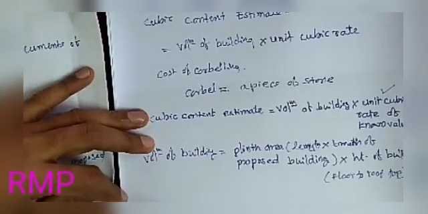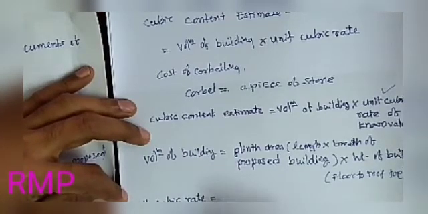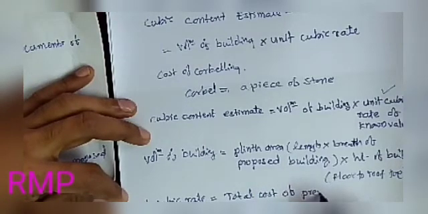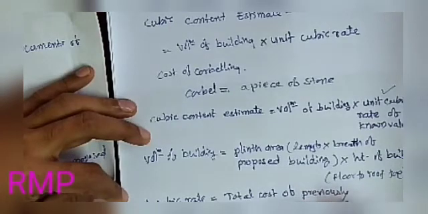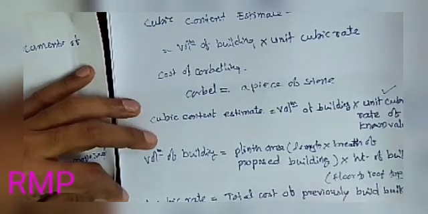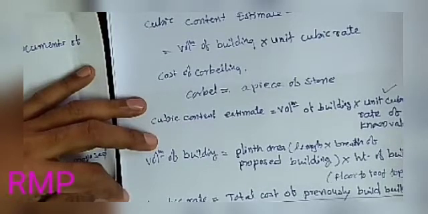So unit cubic rate is equal to total cost of previously built building, divided by total volume of that building.